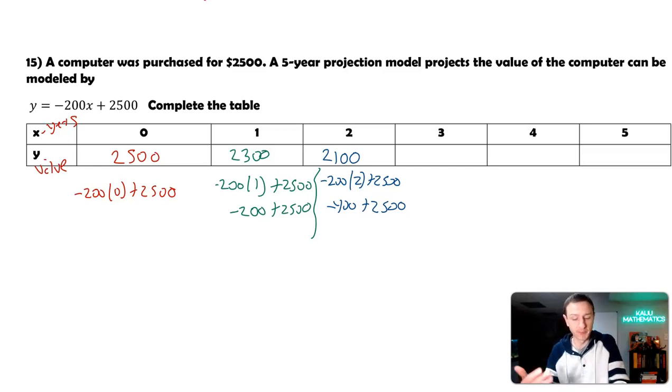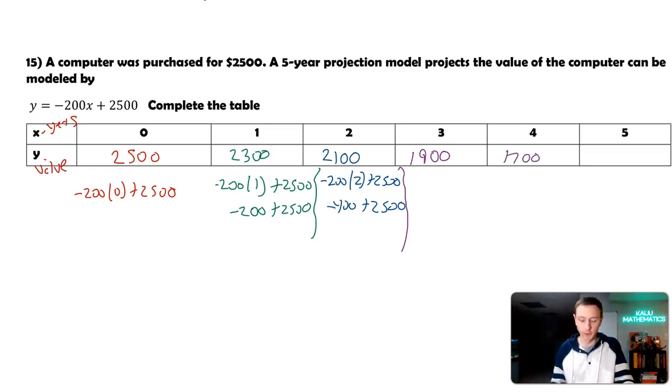And if you're seeing the pattern here, I would just fill in the rest. But if you're not quite, I would just go to my calculator and do negative 200. I wouldn't even write it out at this point. Negative 200 times 3 plus 2,500 is 1,900. Seeing a pattern yet? 4 years. Negative 200 times 4 plus 2,500 is 1,700. And if you're not seeing it yet, I'm just going to spoil it for you. Each year we're decreasing by $200. So this one's going to be 1,500.